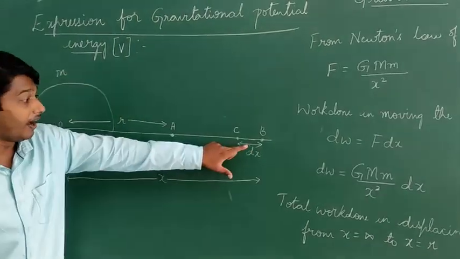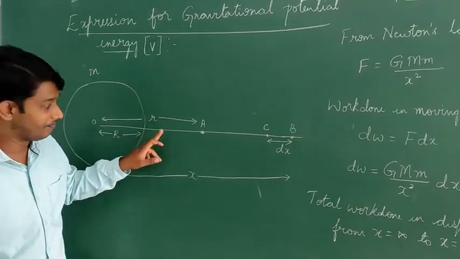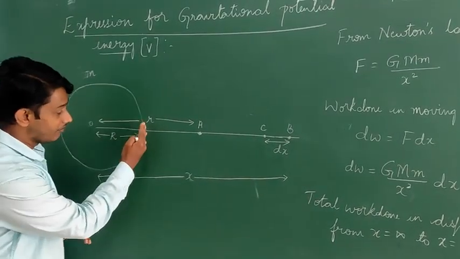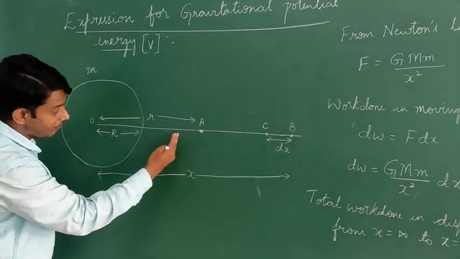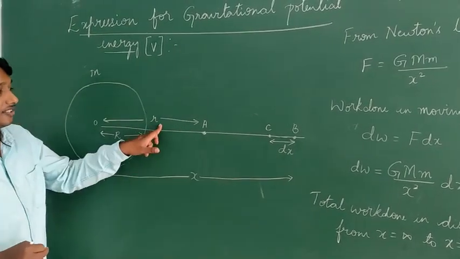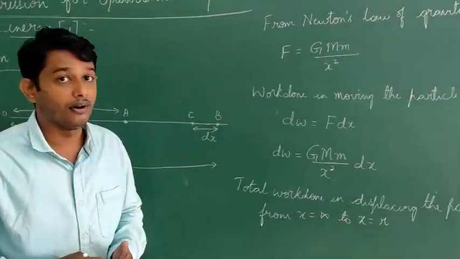So here, the particle can come as close to earth with the distance r here. It can come very close to the surface of the earth. So it can come until our distance r here. So this is the reason why I have taken x is equal to infinity to x is equal to r.